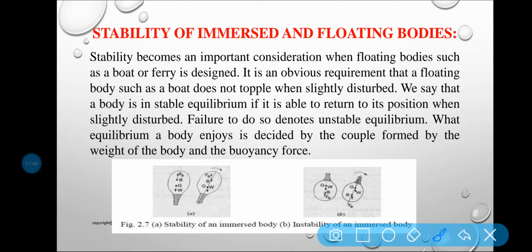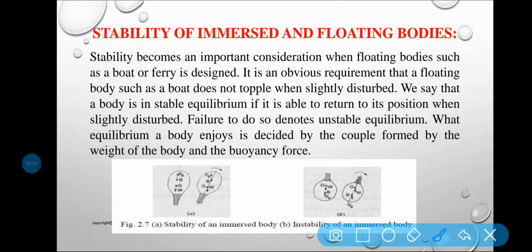Otherwise, if it is tilting, or if you are flipping that particular ship, this one is your ship. Now if it is tilting, you can see that a ship is basically carrying a lot of people and a lot of goods, so that will be a waste of money and a waste of human lives. That is why you need to know what the parameters and limitations are, and how we can maintain that equilibrium condition.